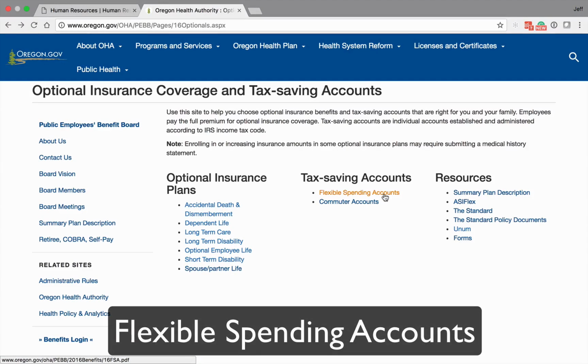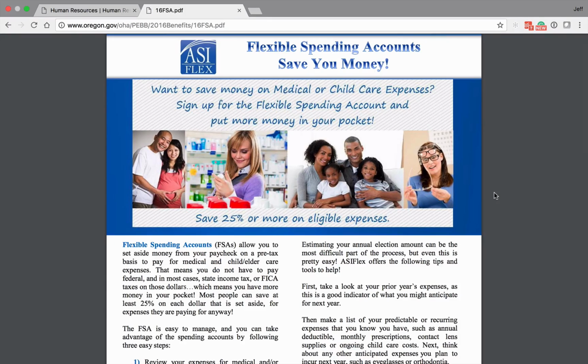The last optional insurance we want to talk about is flex spending accounts. ASI flex accounts differ from health savings accounts in that health savings accounts roll over at the end of the year. Flex spending accounts have to be used during the year for eligible expenses. There are 2 types of accounts. One's dependent care that can be used for any kind of babysitting that you may have for your dependent. The other is a medical flex spending account. That can be used for any kind of eligible expense, such as eyeglasses. It can be used for dental care. It can be used for prescription care.